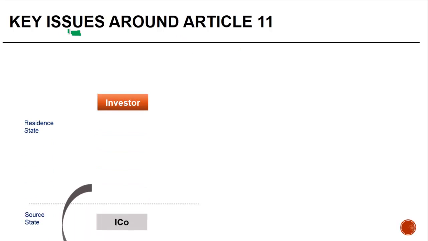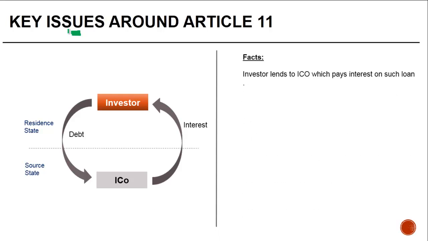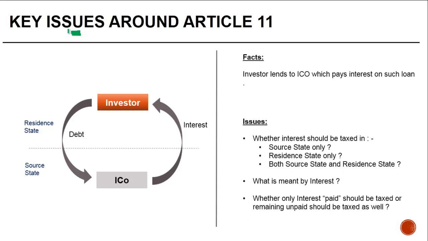As we move along with this presentation, what are the key issues which one should analyze? Suppose there's an investor who has given a debt to an Indian company and the Indian company makes a payment or accrues interest. The issues are whether this interest will be taxable only in the source state, or only in the state of residence, or both.